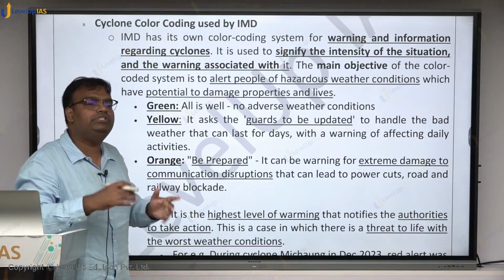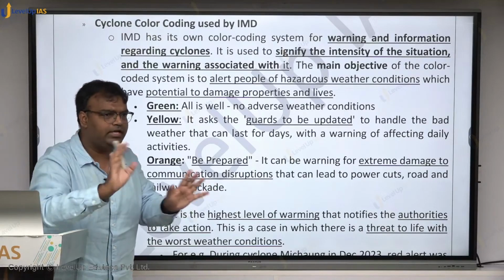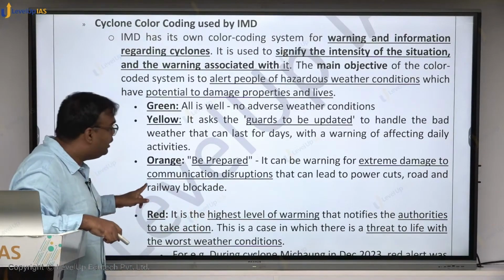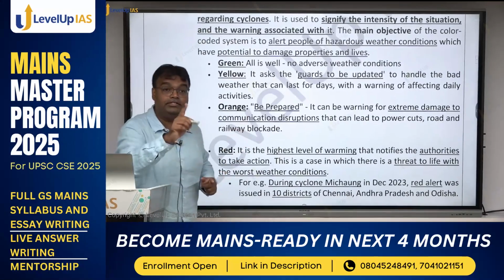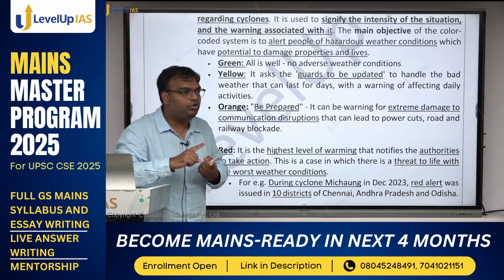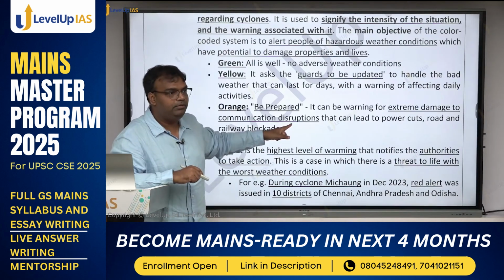But who is asked? Authorities are asked कि कुछ bad weather condition हो सकता है, but not citizens. Citizens are not worried a lot in this circumstance. Then we have orange. Be prepared. In this situation, communication channels, roads may be flooded, your telephone lines, all those things may be disconnected. वो situation may occur here.